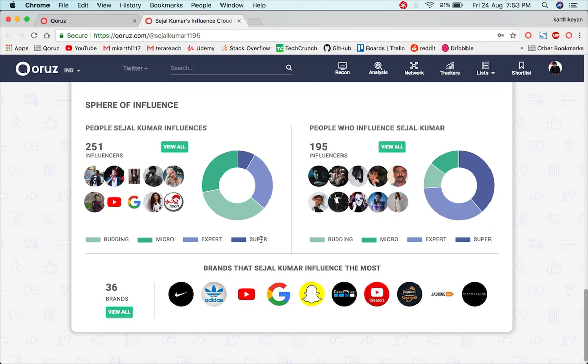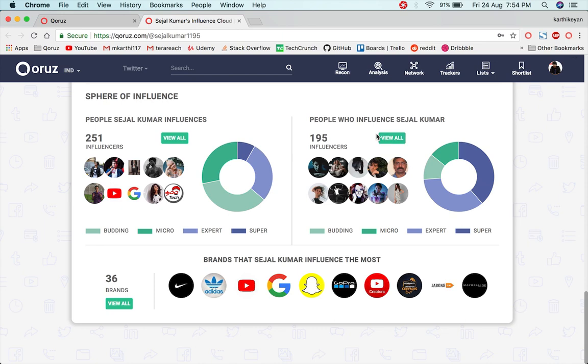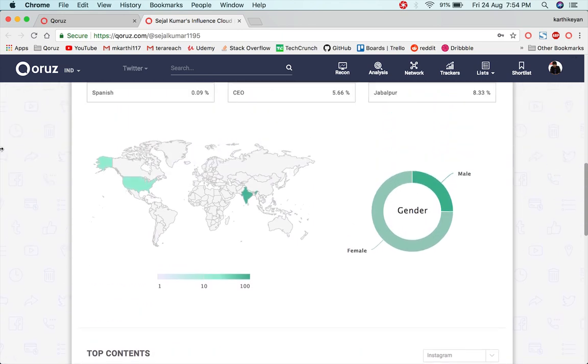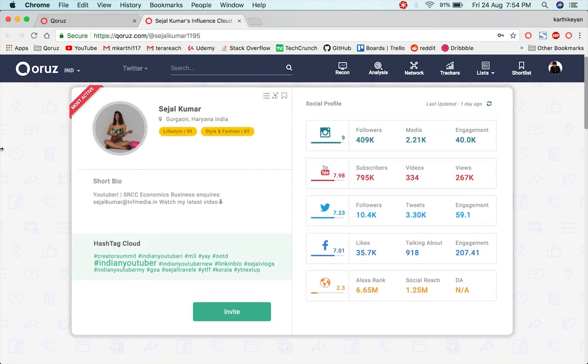What we have observed is that super will be all your celebrities, and expert and micro will be your micro influencers that are active in the industry right now. And the last part is the brands that influence Sejal Kumar the most. All the brands which Sejal Kumar has mentioned or interacted with on her social media will come up here. If you want to view any of this in a detailed way, you could just click on view. So this is the Qoruz profiling. For each individual profile on Qoruz, you will get these insights.